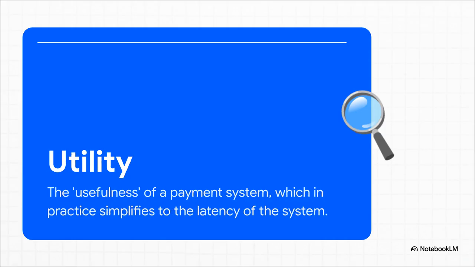And last but not least, utility. I mean, look, a system can be the most secure, perfect thing in the world, but if it takes 3 days to buy a cup of coffee, it's useless, right? Nobody's going to use that. So when we talk about utility for a payment network, we're really just talking about one thing. It has to be fast.